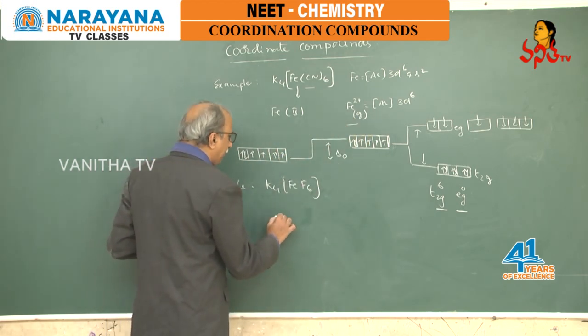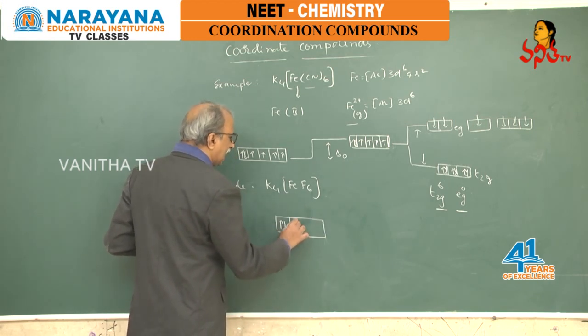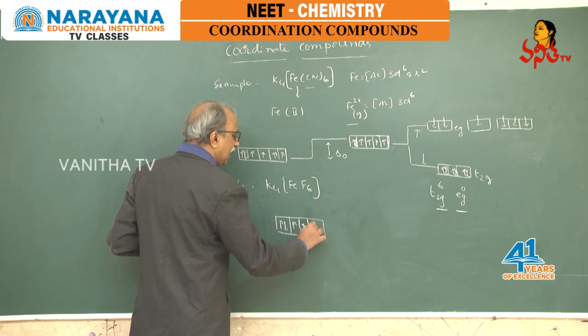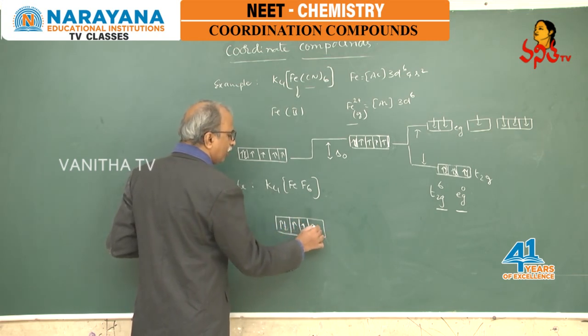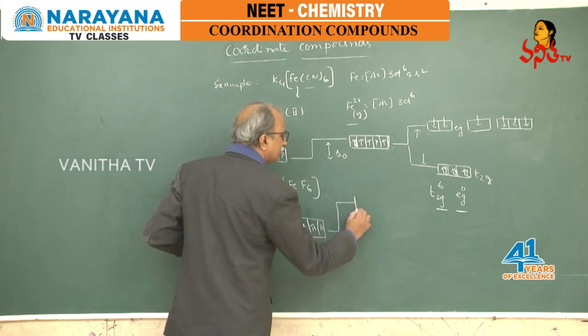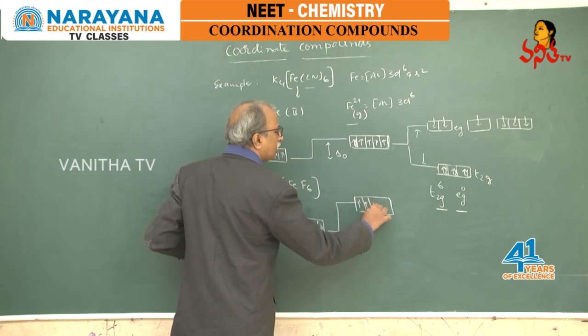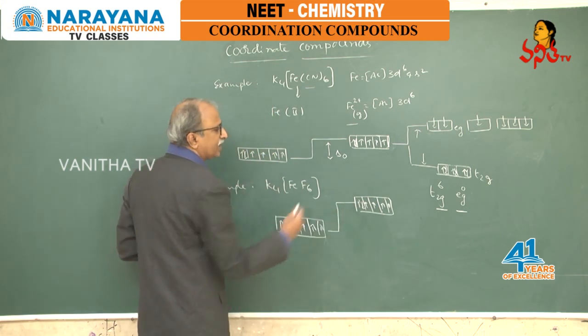But what is happening here: the d orbitals, 1, 2, 3, 4, 5 and this one is 6, they are increased with energies.